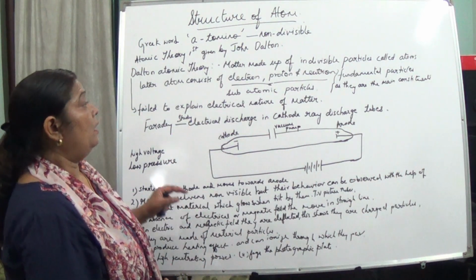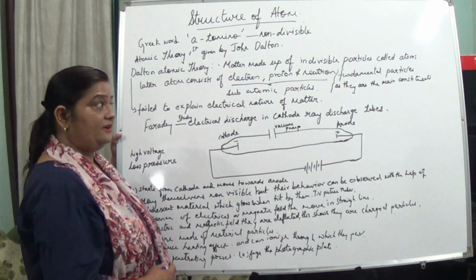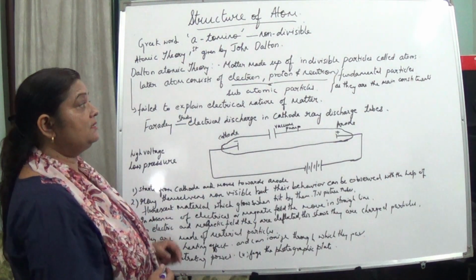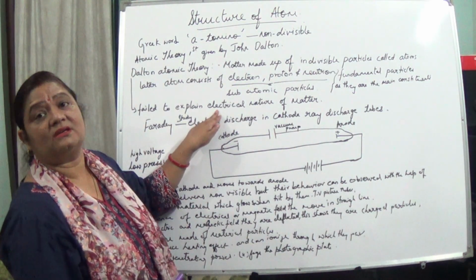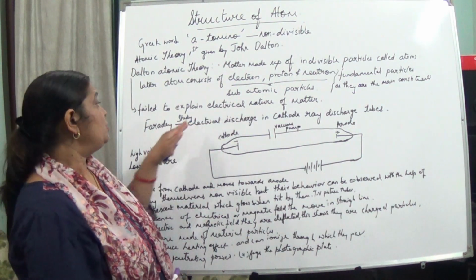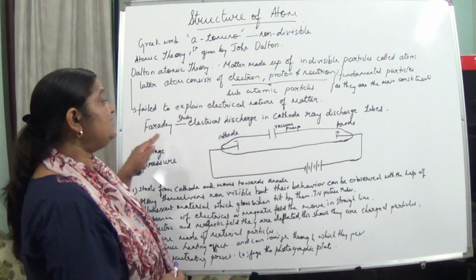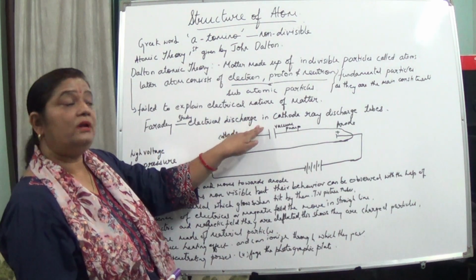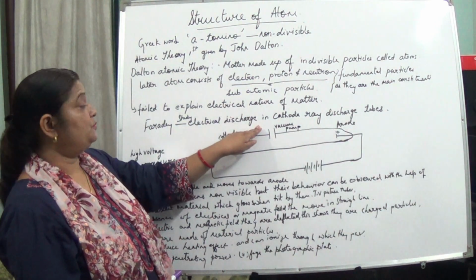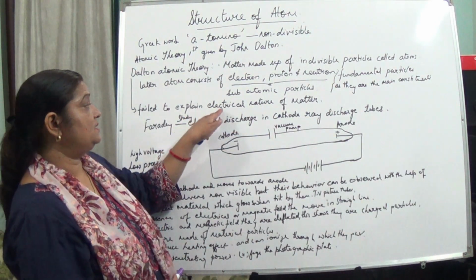So scientists came forward and started doing experiments in order to find out the electrical nature of matter. Faraday first of all studied electrical discharge in cathode ray discharge tubes in order to find out this property.